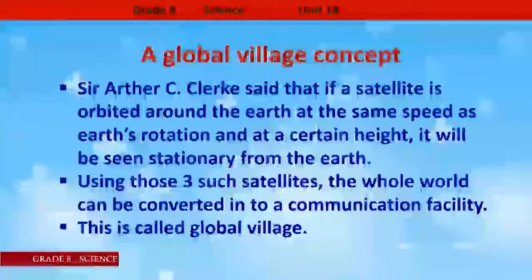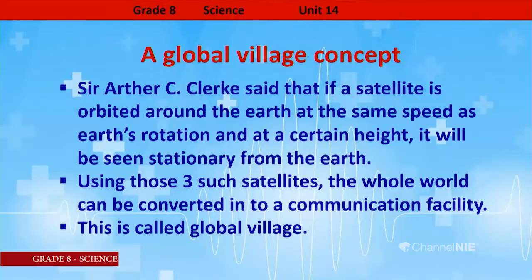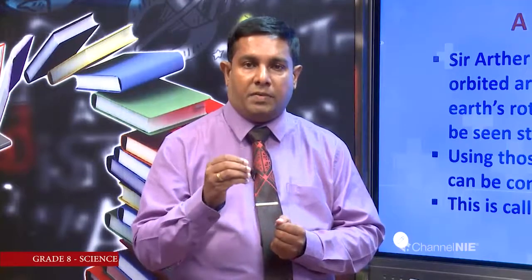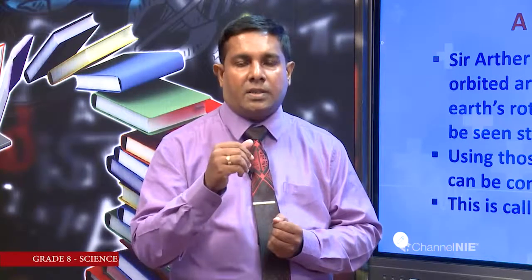Sir Arthur C. Clarke said that if a satellite is orbited around the earth at the same speed as the earth's rotation and at a certain height, it will be seen stationary from the earth. As I mentioned earlier, the speed of rotation of those geostationary satellites is the same as the speed of rotation of the earth around its own axis.